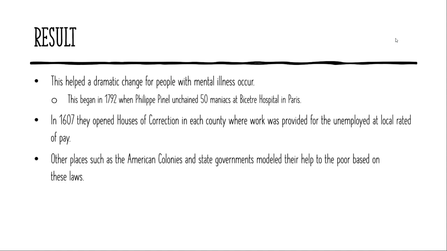As a result of the Elizabethan laws, a dramatic change for people with mental illnesses occurred. This dramatic change began in 1792 when Philippe Pinel unchained 50 maniacs at a hospital in Paris. In 1607, the Poor Law had its first adaptation when they opened houses of correction in each county where work was provided for the unemployed at a local rate of pay.